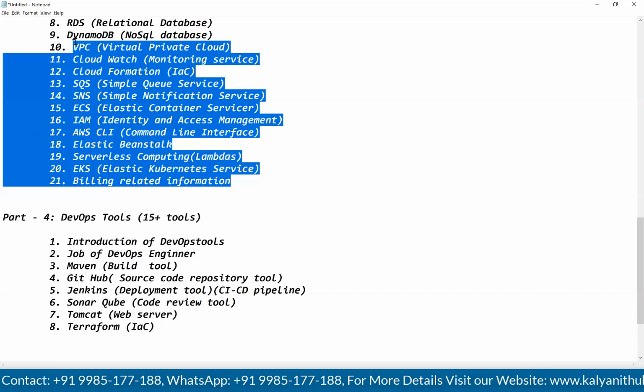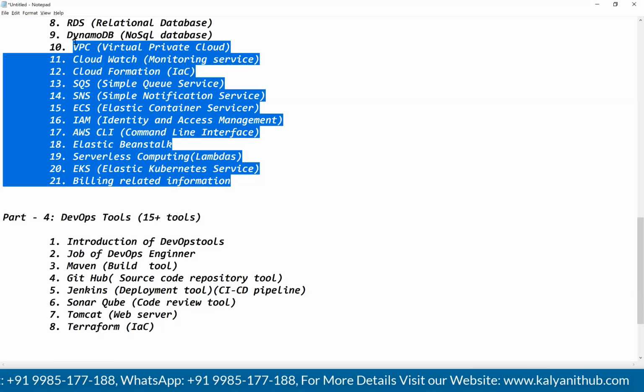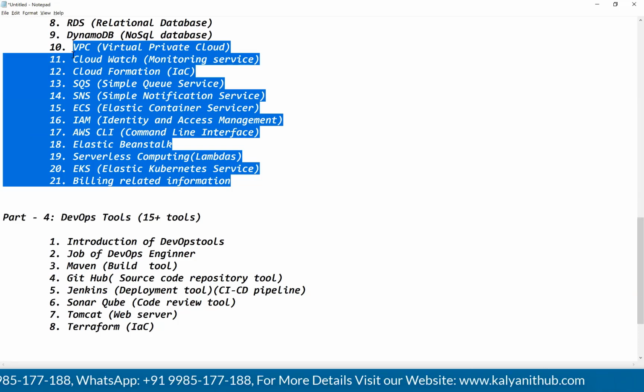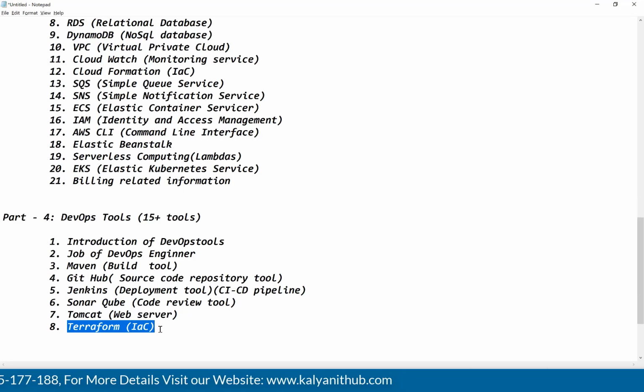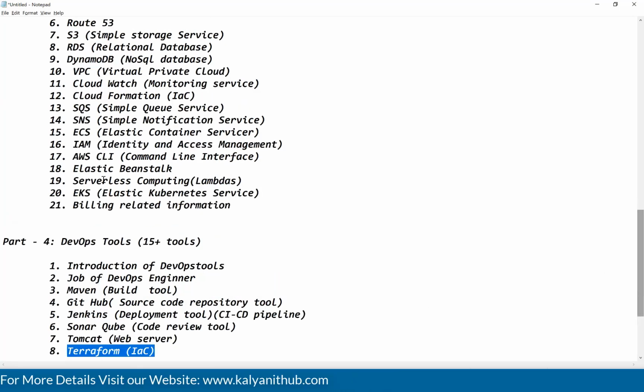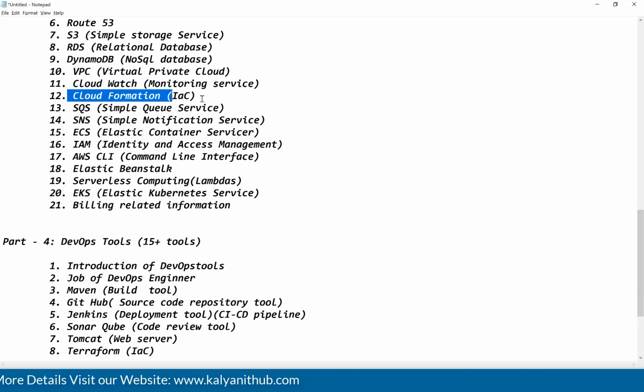Every time you need to spend the time, guys. Hours of time you need to spend. That's why nowadays companies expect you to create the infrastructure using Terraform only. Why does Terraform have so much popularity? Why is Terraform so important? See guys, whatever you do using Terraform, you can do the same thing by using CloudFormation also. Then what is the difference between these two?